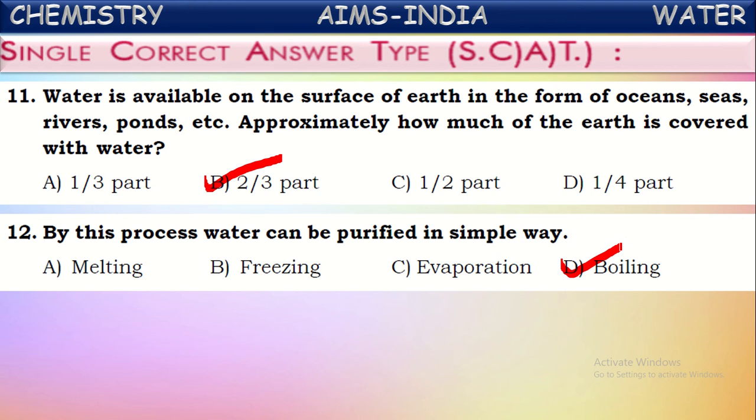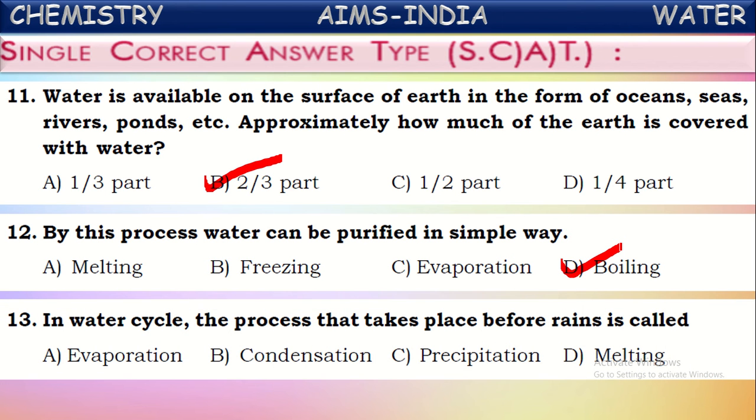By boiling, most of the germs, chemicals and bacteria will be killed, and thus water becomes safe for drinking. So, out of all the processes mentioned here, boiling is a simple technique by which water can be purified in the simple way. Next,